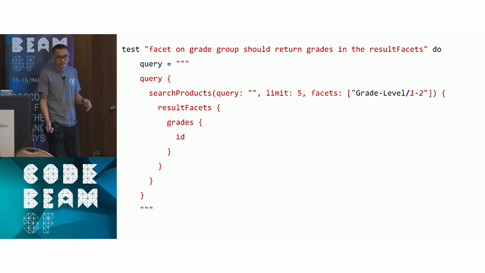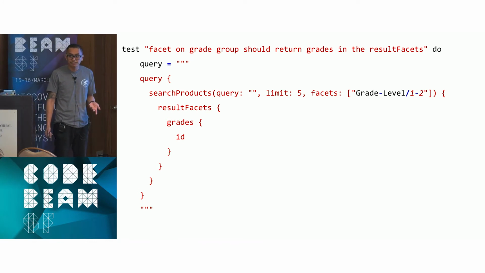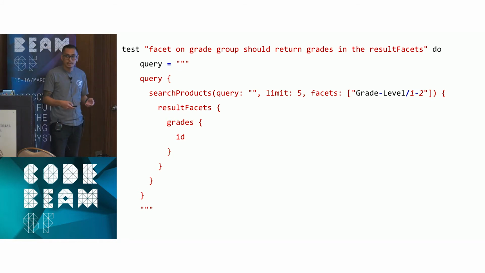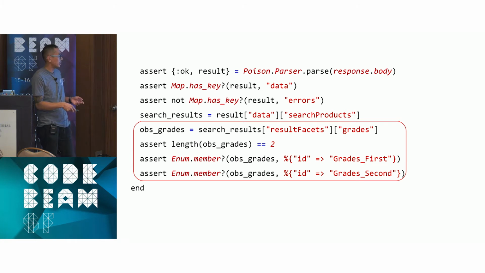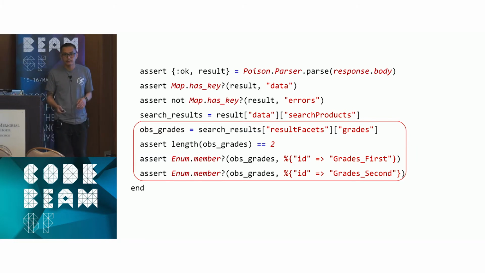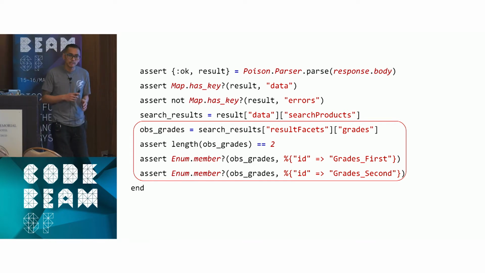So this is a very simple test that we have in our smoke tests. We have Jenkins doing our builds, and we're running a GraphQL query against the code that they want to deploy. And for this, we're testing a specific facet of grade level 1 to 2. So what's expected is that you're going to get 2 facets returned, and it's going to be grades first and grades second. So if you happen to have broken that, the smoke test will complain, scream, and your code will not be deployed.